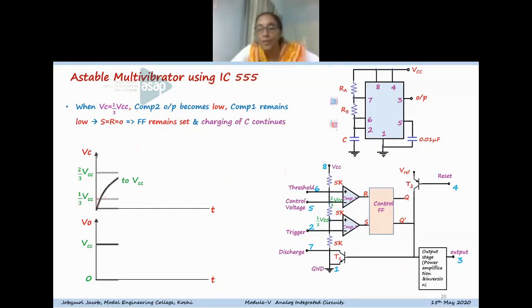We will discuss that. If the capacitor voltage crosses 1/3 VCC, you can see comparator 1 remains in the same condition, because comparator 1's non-inverting potential is less than the inverting potential, and R is equal to 0. And for comparator 2, when the trigger pin 2 value is greater than 1/3 VCC, comparator 2 output becomes 0. So now R and S both are 0. That is S equal to R equal to 0, and that is the memory condition.